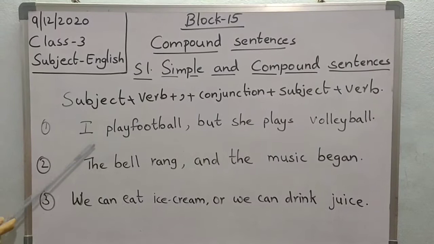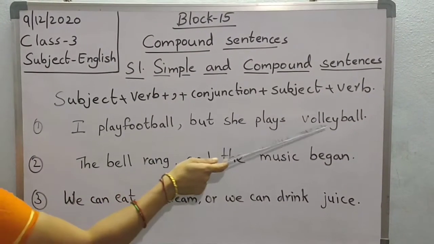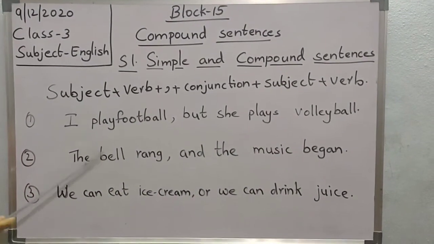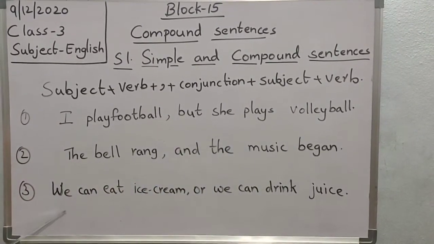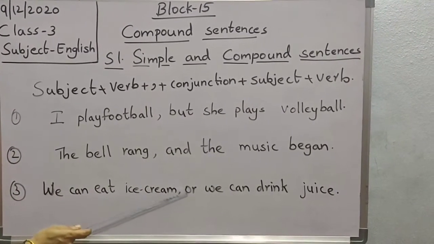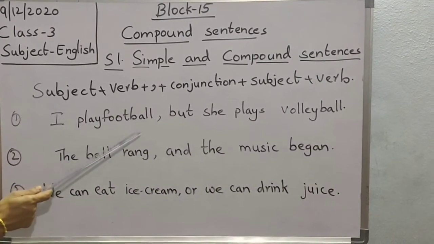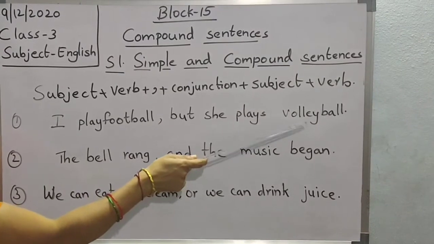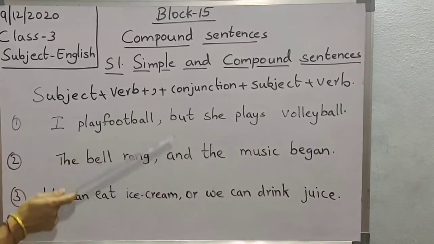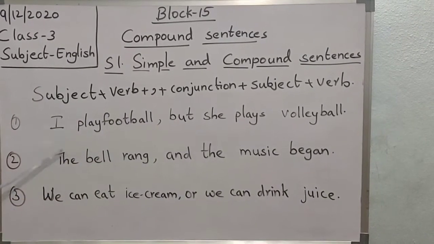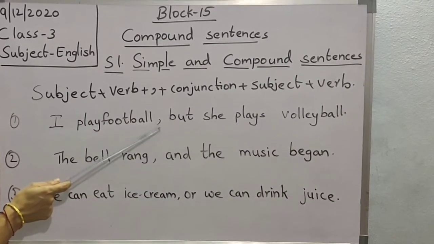Now see the examples. I play football, comma, but she plays volleyball. The bell rang, comma, and the music began. We can eat ice cream, comma, or we can drink juice. Here, children, I play football is one sentence, she plays volleyball is the other sentence. What did we do? We joined these sentences by using the conjunction. What is the rule? After subject and predicate, before the conjunction we have to write a comma.